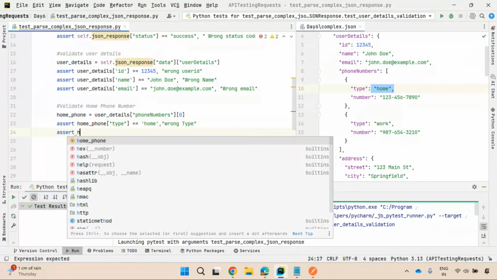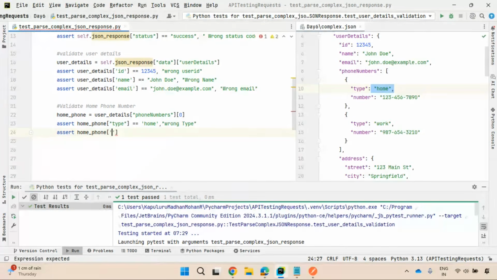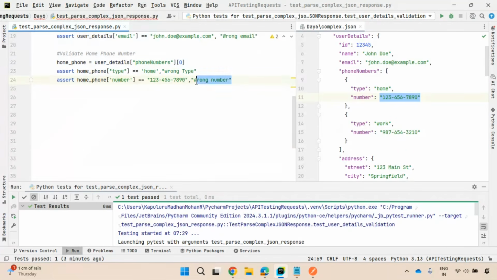Similarly, assert home phone of number, extracting that number, is equal to this. If it is not, then it is a wrong number. Some simple assertion messages I'm writing here. I'm not making it very complex.